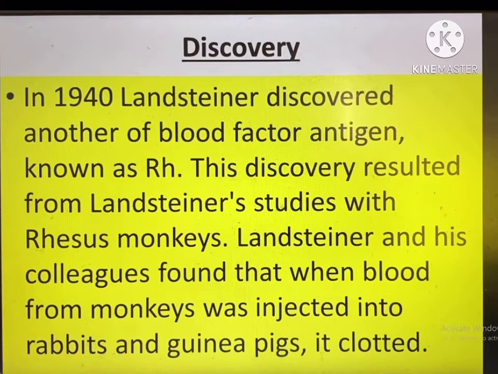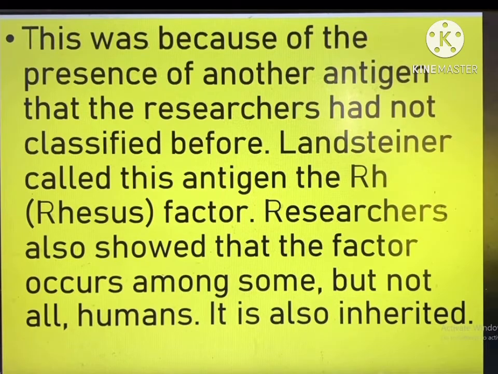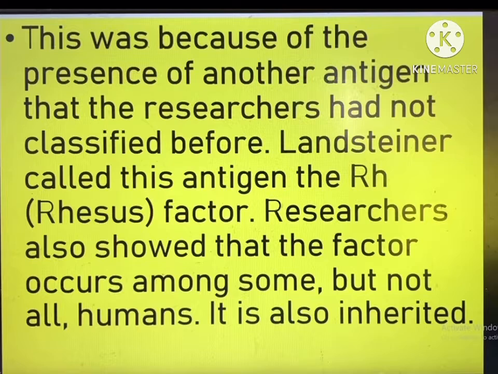Landsteiner and his colleagues found that when blood from monkeys was injected into rabbits and guinea pigs, it clotted. This was because of the presence of another antigen that the researchers had not classified before. Landsteiner called this antigen the Rh or rhesus factor. Researchers also showed that the factor occurs among some but not all humans. It is also inherited.